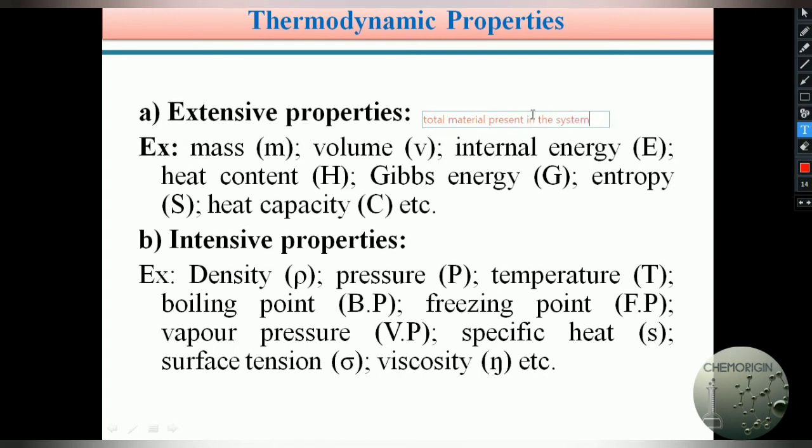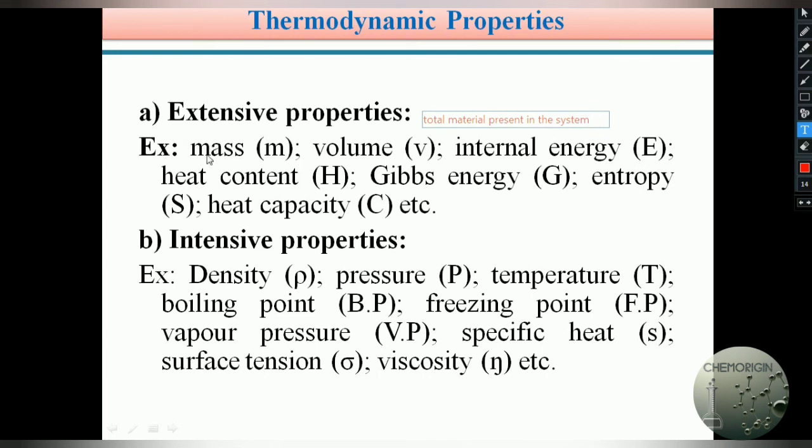For example, mass, volume, internal energy, heat content, Gibbs energy, entropy, heat capacity. All these are examples of extensive properties.